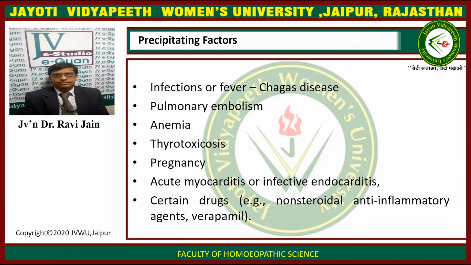The other precipitating factors include infections or fever, which can occur in Chagas disease, pulmonary embolism, anemia, thyrotoxicosis, pregnancy, acute myocarditis or infective endocarditis, and certain drugs, for example, non-steroidal anti-inflammatory agents (NSAIDs) and verapamil.